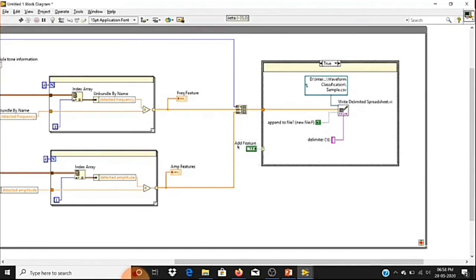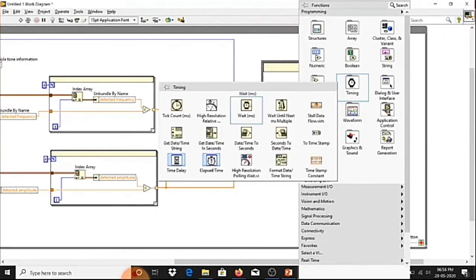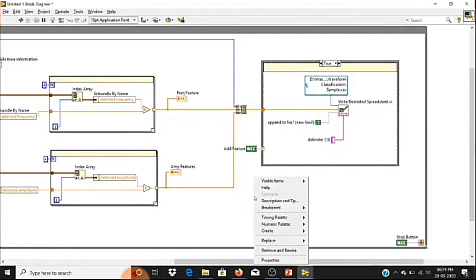Okay, so to stop my code, let me create a control over here, and I don't want it to run continuously. So I'll give some delay between each iteration, which will avoid consuming 100% CPU usage. I'll give the delay as 100.